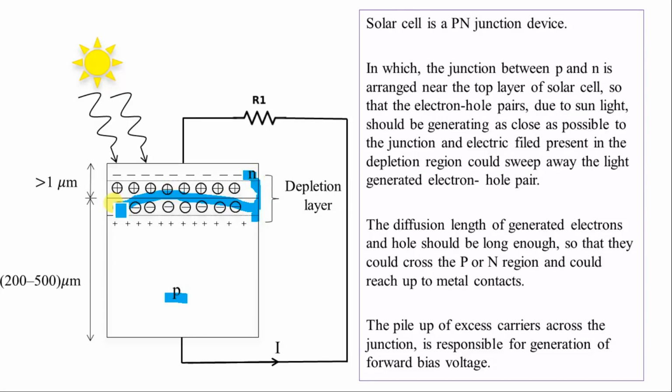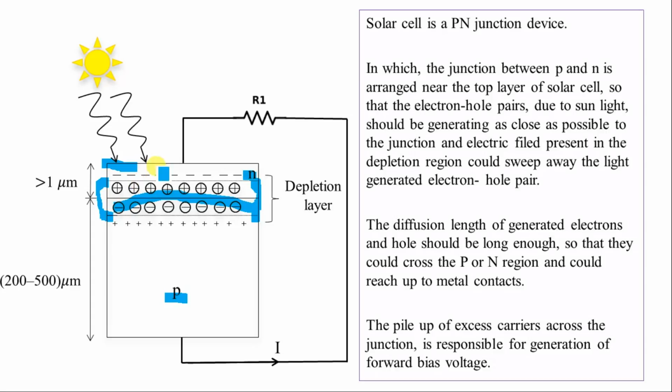But the interesting thing is that the n region, which is the top layer of the p-n junction solar cell, is very small, less than 1 micrometer, and the whole thickness of this solar cell is around 200 to 500 micrometers. This thickness is kept as low as possible so that if any photon from the sunlight strikes the surface, the electron-hole pair generated is as close as possible to the depletion region, so that the electric field present in this depletion region can separate those electron-hole pairs.